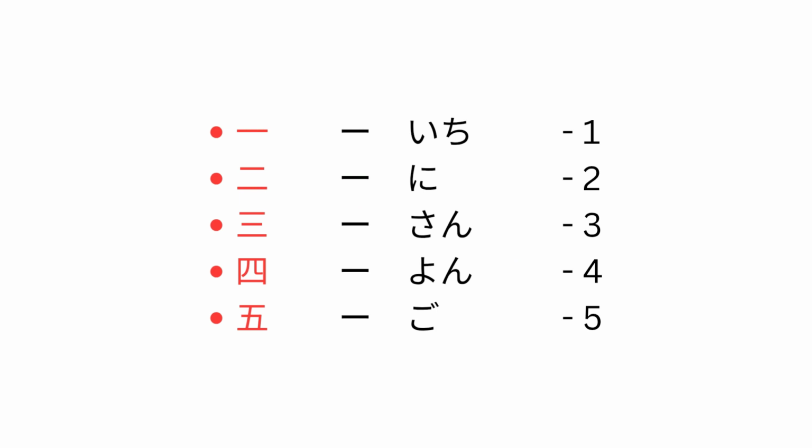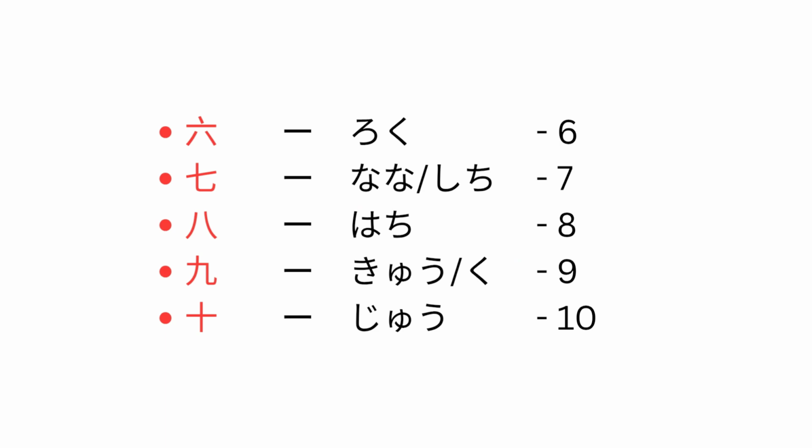Next, we'll be seeing the kanji from 6 to 10. They are also easy to remember. The easiest one here is Ju, like 10. It's the plus sign. And the 7 is the opposite of 7. If we write the reverse 7 upside down, it's easy to remember. The remaining ones we can remember by practice.